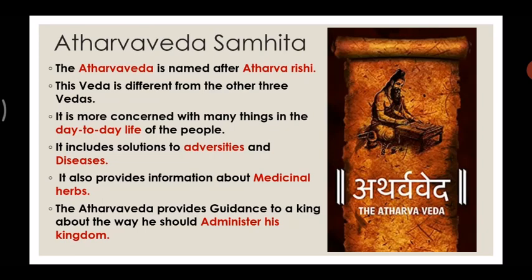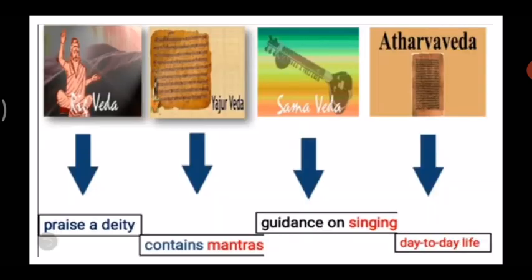So in this Veda, we find many things. Let's move forward. Now here you can see on the screen, through this it's very easy to understand which Veda is about what. So Rig Veda is about the praise of deity. The praise of deity means how to praise God.